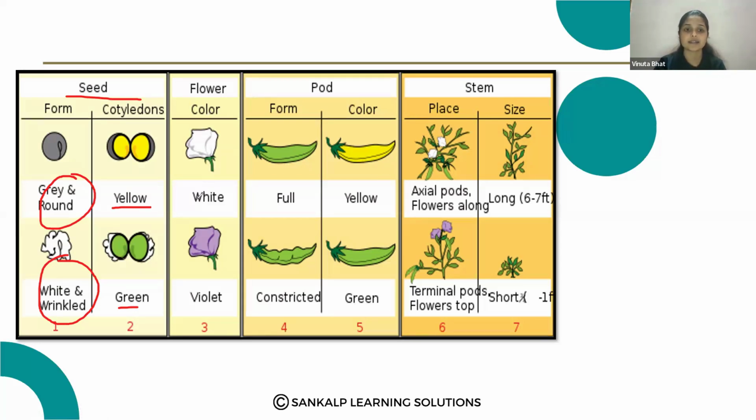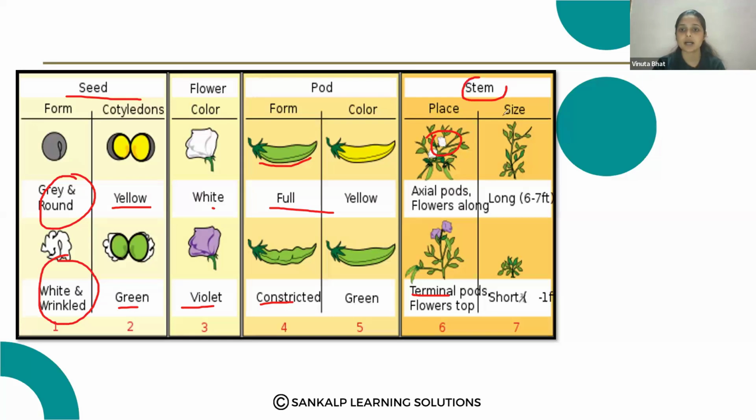Flower color, that is white or violet. Then pod, that is full or constricted. Full means like this and constricted means like this. And color of the pod, that is yellow or green. Here these are axial flowers and this is the terminal flower position.